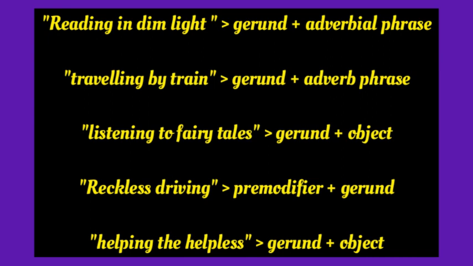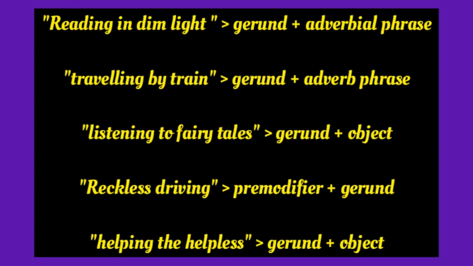The first gerund phrase, for example, reading in dim light, is made up of the gerund reading and the adverbial phrase in dim light. The second gerund phrase, traveling by train, is also made up of the gerund traveling and the adverb phrase by train. In the next example, the gerund phrase listening to fairy tales contains the gerund listening to and its object fairy tales. The composition of the next gerund phrase, reckless driving, is slightly different. It contains the gerund driving preceded by its modifier adjective reckless.